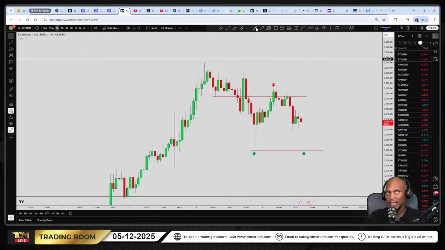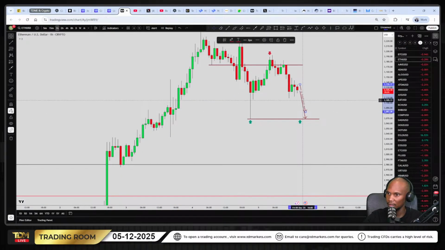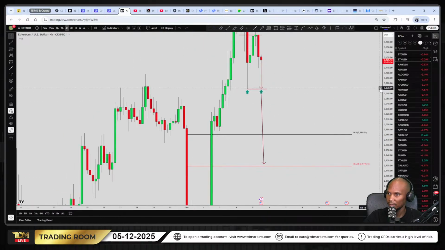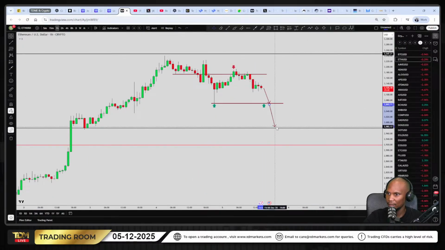It seems like Ethereum, from a short-term point of view, is going to take us back to the zone. From a short-term point of view, we are likely going to see it coming back down to the zone. And if it continues to trade lower, then we could easily see this going all the way back down to that area there, maybe that 50. Yeah, this 50 here. All right. And that's basically what's happening at the moment, guys.